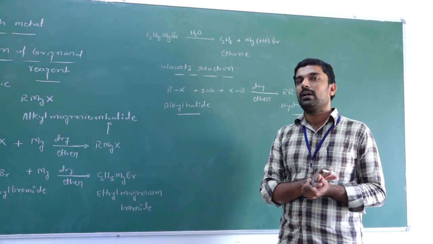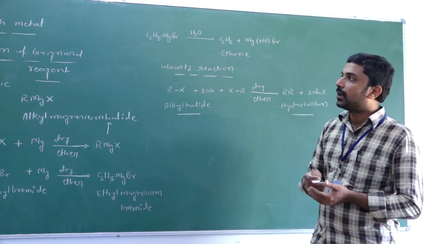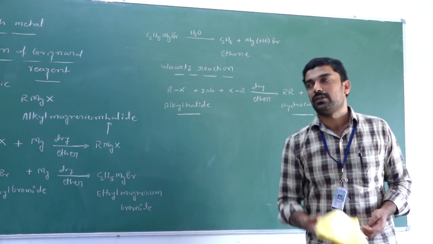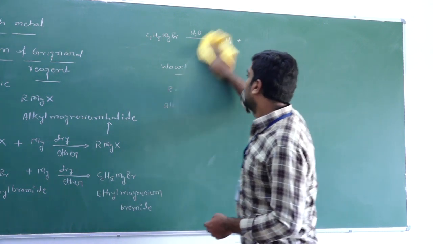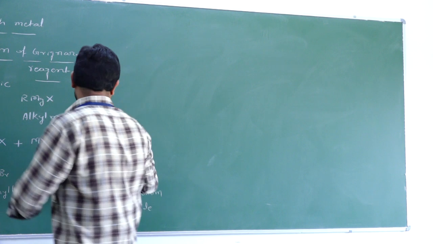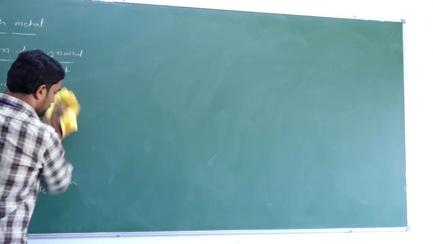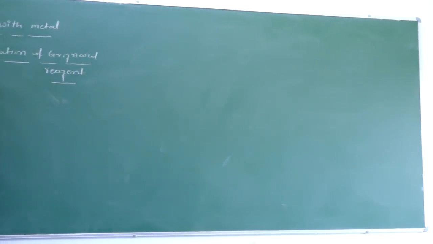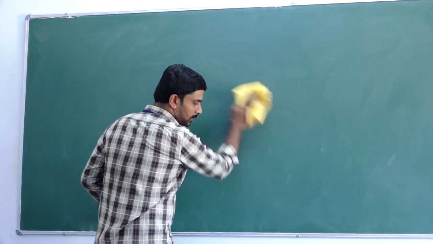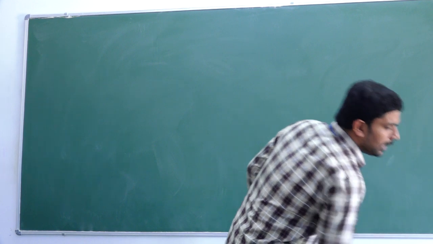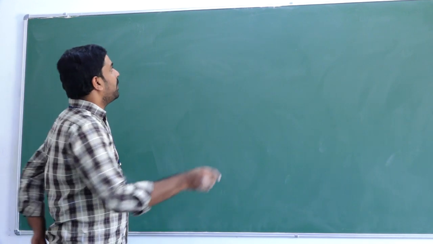So next we will start the reactions of haloarenes. Okay, next is the reactions of haloarenes. So you know what is meant by haloarenes or aryl halide. In case of haloarenes, the halogen is directly bonded to the benzene ring.